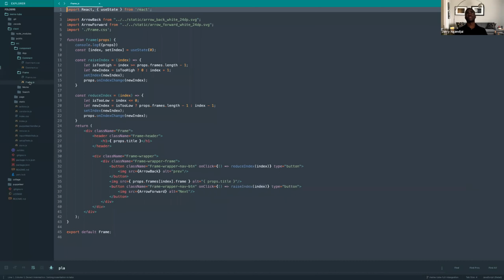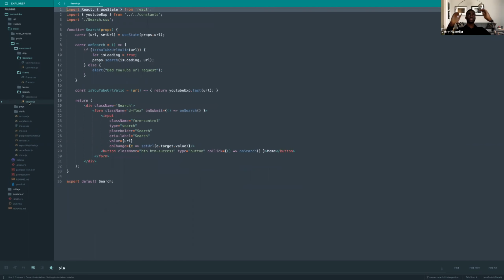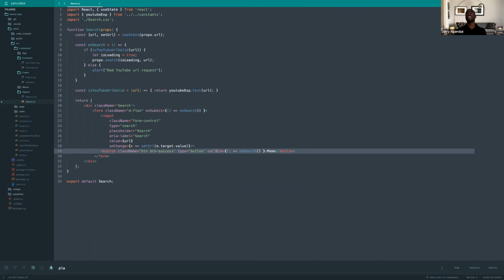Similar to the image you see whenever that's rendered, there's an image component, that's the main thing. And then you have some buttons to the left, some buttons to the right, and that just navigates back and forth between the different images. That's the main thing. And then we have a search component. That's the top thing you see. Again, very simple. Input, button. You give it some input, it stores it, and then there's a button to render it. Okay, so those are our main components.